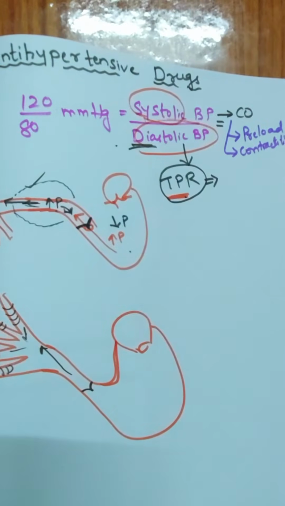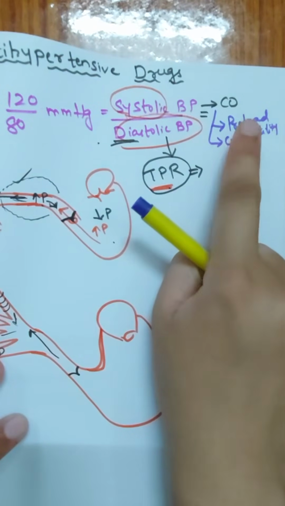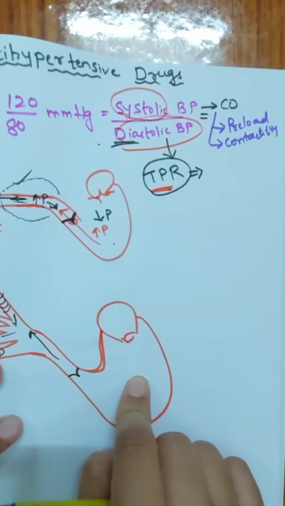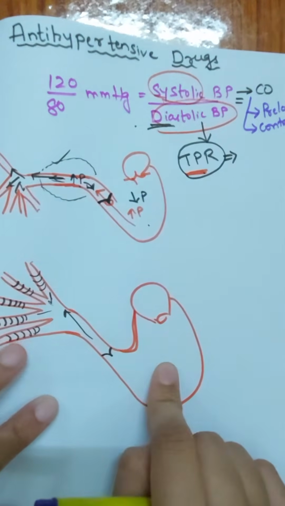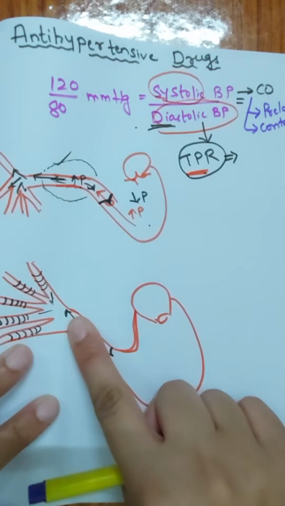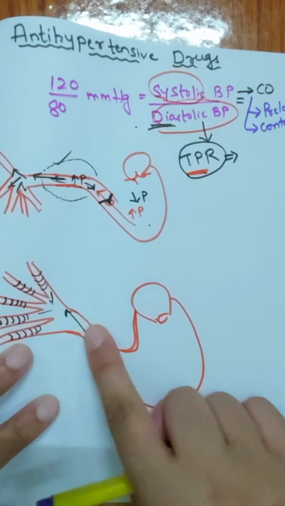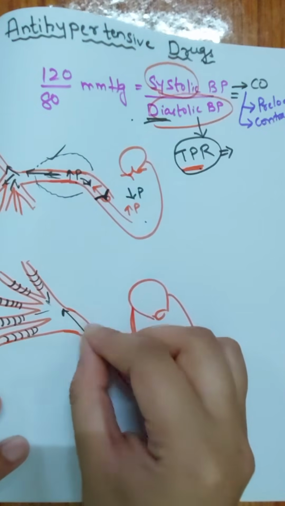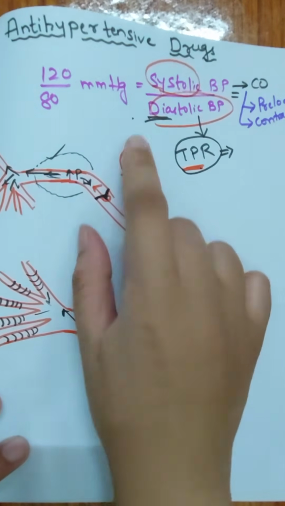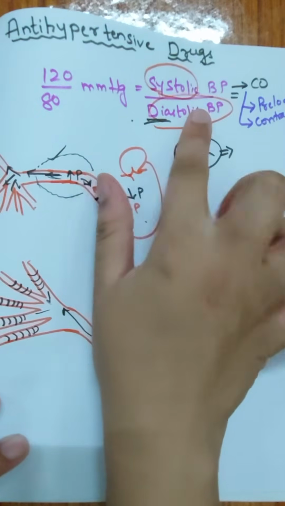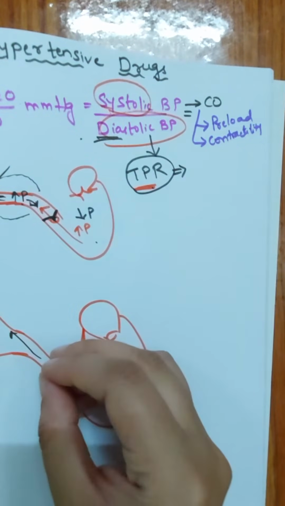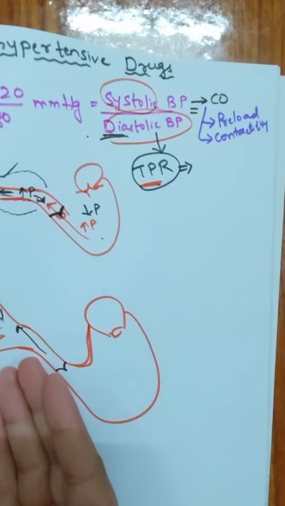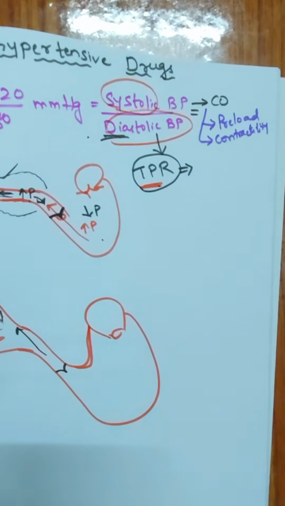Okay. Now, preload is nothing but the end diastolic volume. End diastolic volume is normally 140 ml. When the end diastolic volume is more, it will give more cardiac output or more stroke volume. When it is more, it means more pressure is exerted on the aorta, and therefore there will be increased systolic blood pressure. Okay, so when preload is more and end diastolic volume is more, it will cause an increase in the cardiac output and thereby an increase in the systolic blood pressure.